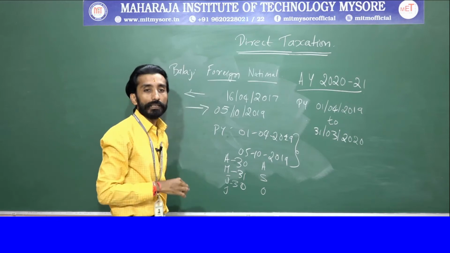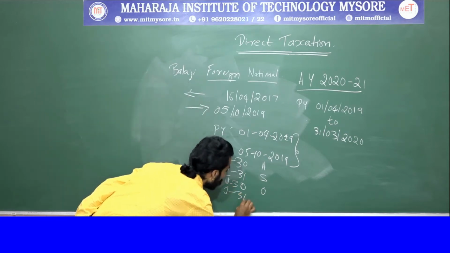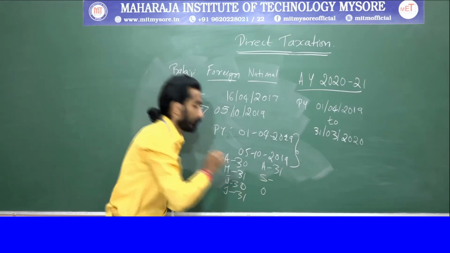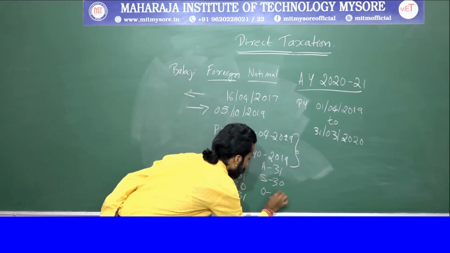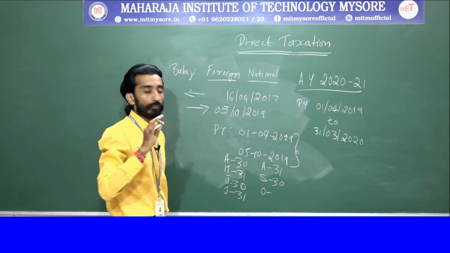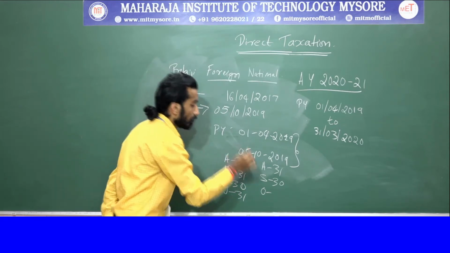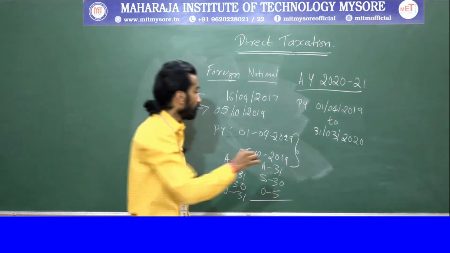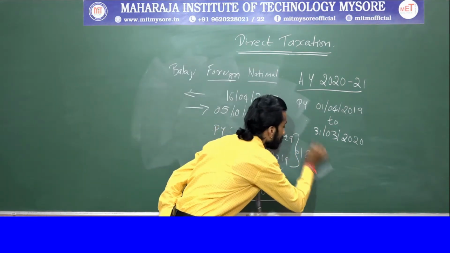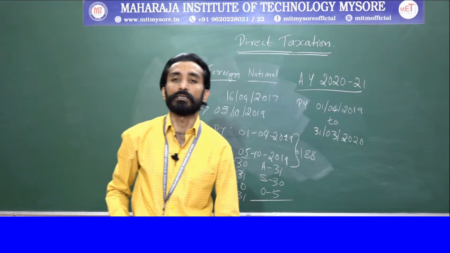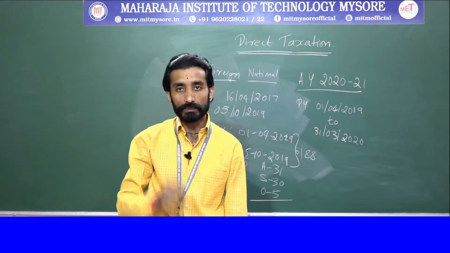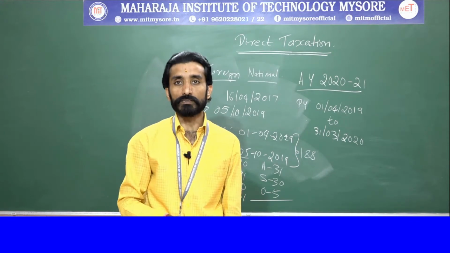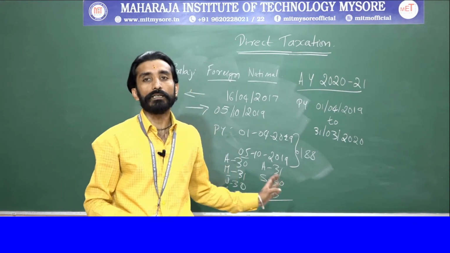In July, 31 days. August, 31 days. September, 30 days. October, he is leaving on the 5th, so 5 days. If you sum up all these, it will be 188 days. Mr. Balaji was in India in the previous year for 188 days.